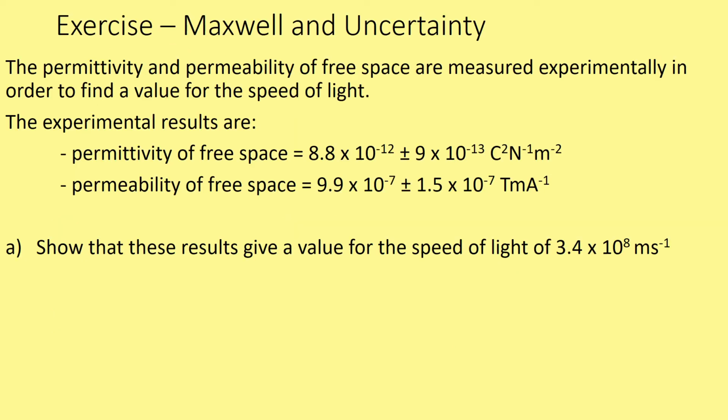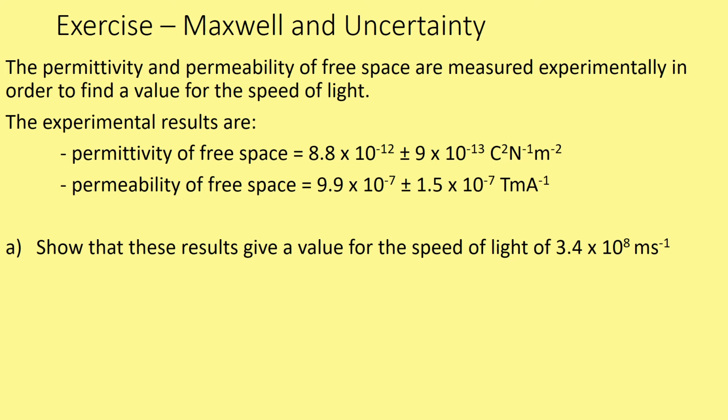So let's look at some exercises dealing with Maxwell and some of the uncertainties involved. It is very unlikely that you're going to be asked to determine the value of the speed of light using the constants for epsilon naught and mu naught, the permittivity and permeability of free space, which come from the data table. However, in looking at your uncertainties, you may be given experimentally measured values of both of these constants and asked to use those to work out a new value of the speed of light.